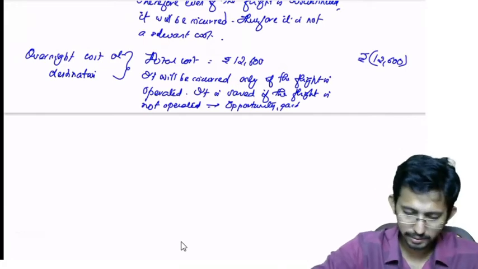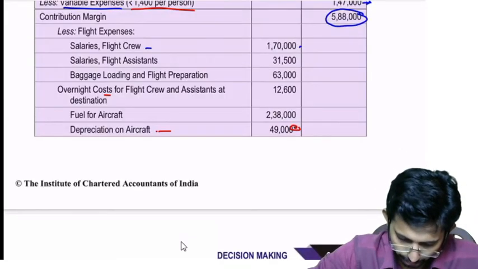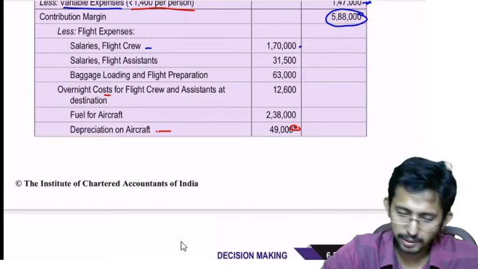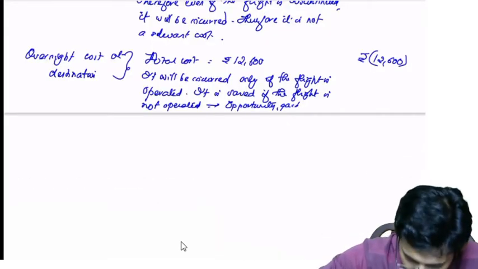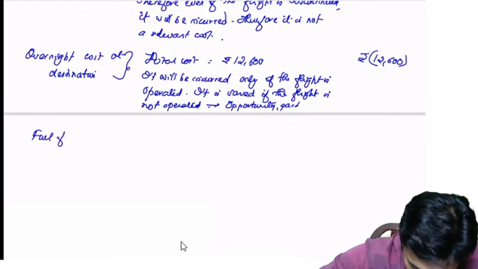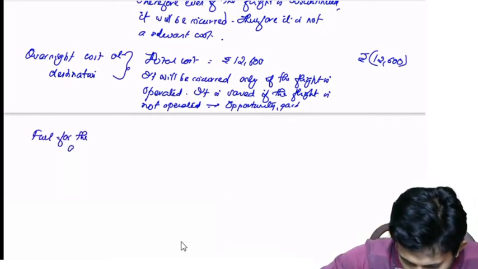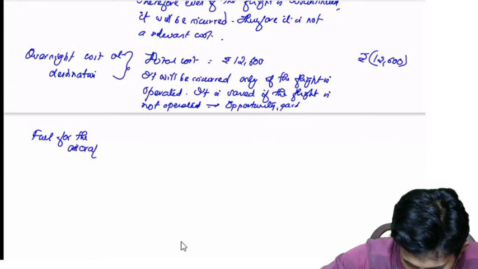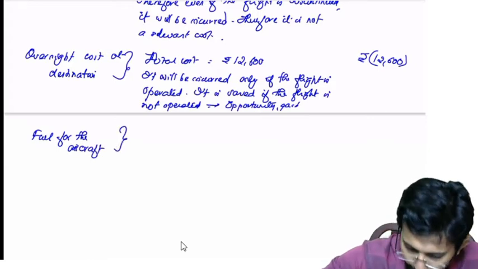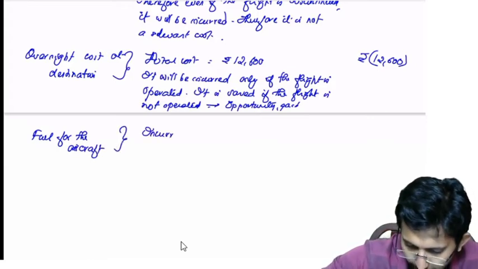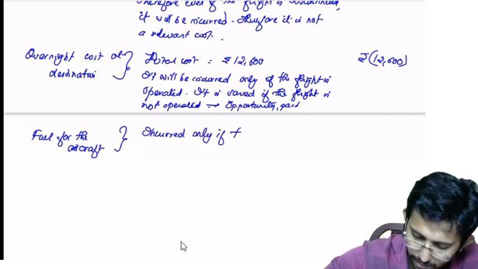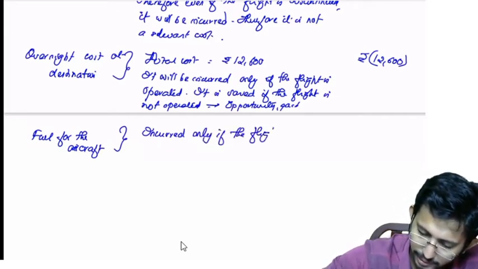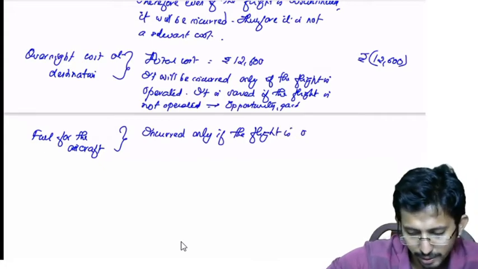Okay. Now going further, what is next? Next item is fuel for aircraft. Is it a relevant cost? Yes. You need to fill the fuel only if the flight is operated. So you can write incurred only if the flight is operated.